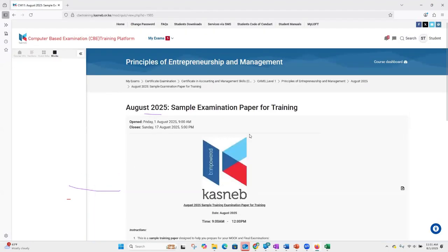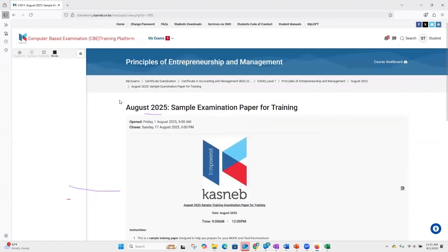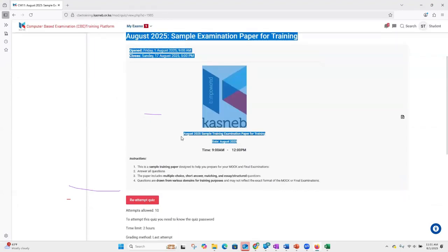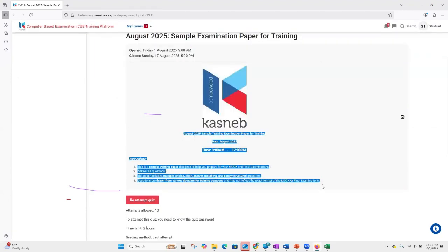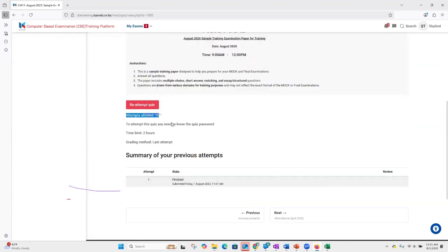So how do I confirm that my work is gone? If I happen to scroll down, now this time below this page, below the instructions or below the cover page, I'll still see the 10 attempts, but below it, I have summary of the previous attempts, and it talks of just one attempt, which is in the finished state.